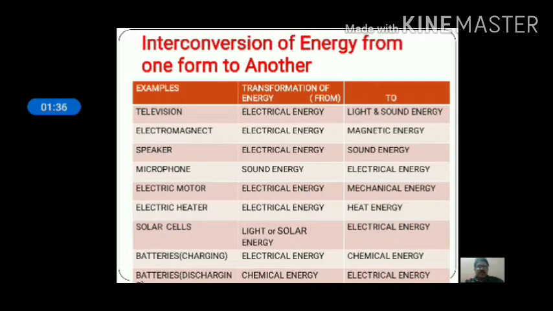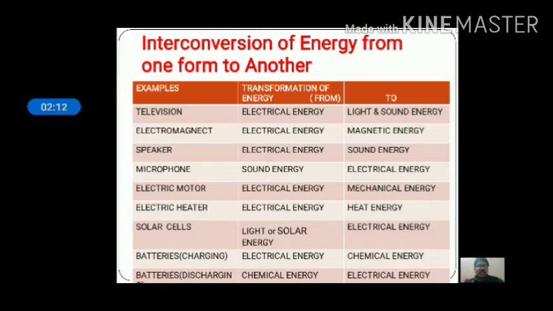Now let us see the interconversion of energy from one form to another. In a television, we are giving input as electrical energy and we are getting output as light and sound energy. So, I can say a television converts electrical energy into light and sound energy. Similarly, an electromagnet converts electrical energy into magnetic energy. A speaker converts electrical energy into sound energy, and a microphone converts sound energy into electrical energy.